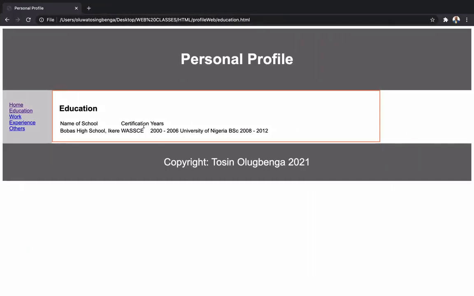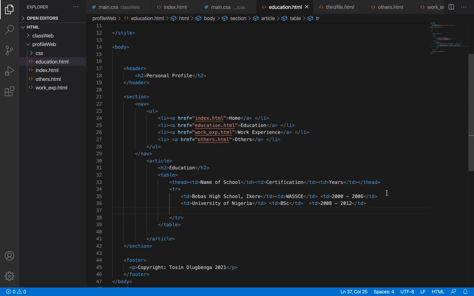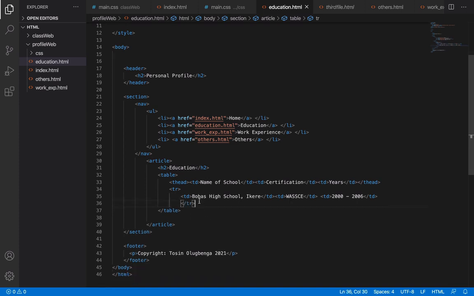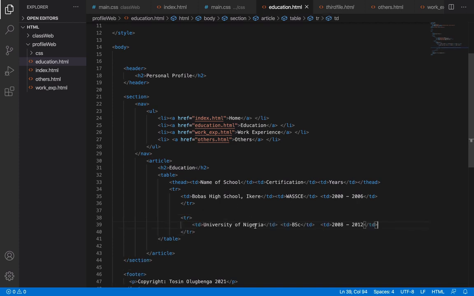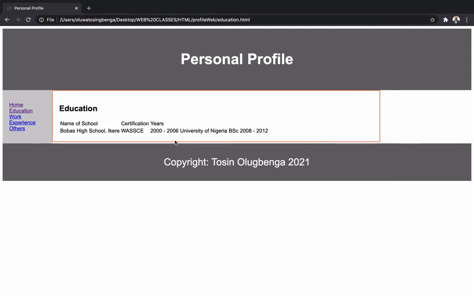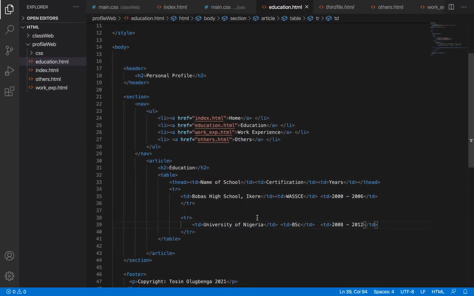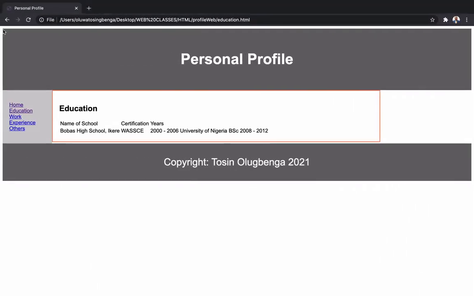Please note that making mistakes is one of the things you should start doing as you program and write code, because mistakes help you to get better. Obviously I put the second TD inside the TR, inside this row, meanwhile it's supposed to be in its own different row. TD means table data, and this is table row. So I'm going to create a TR now, and paste the TD inside. That's why you saw that they were on the same line, but now that I've created its own row, it will be on a different line.